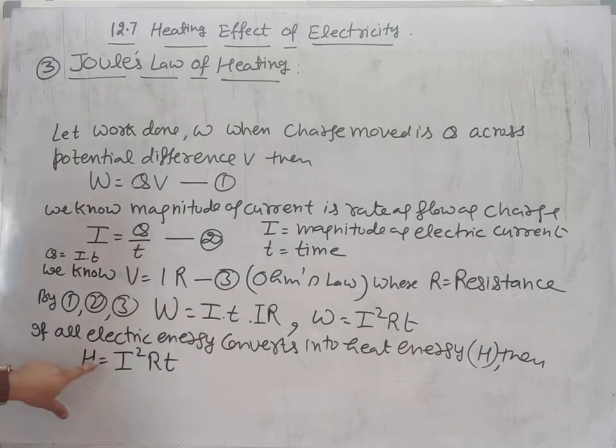This is known as Joule's law of heating. H is equal to I square RT, that is heat produced is equal to square of current into resistance into time.